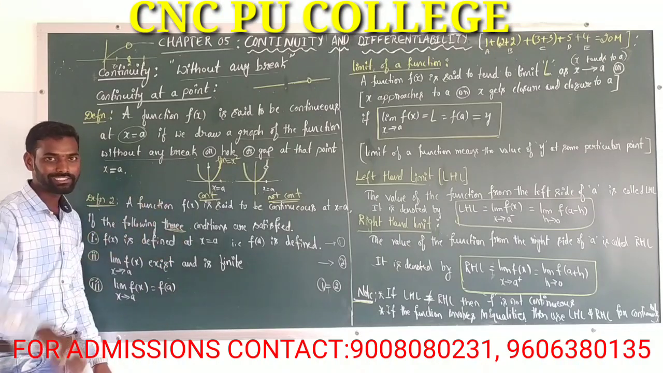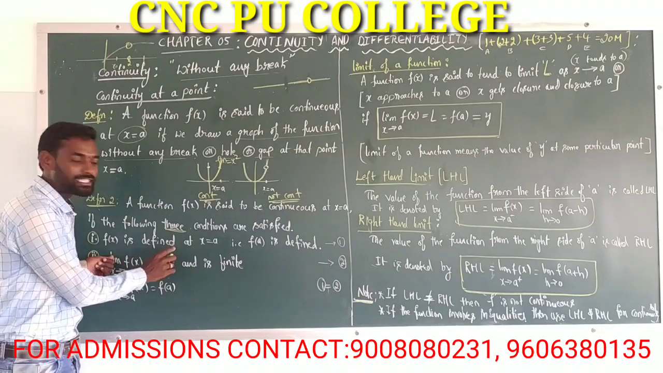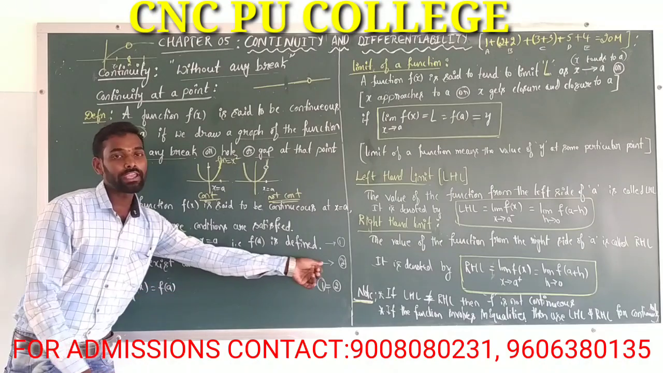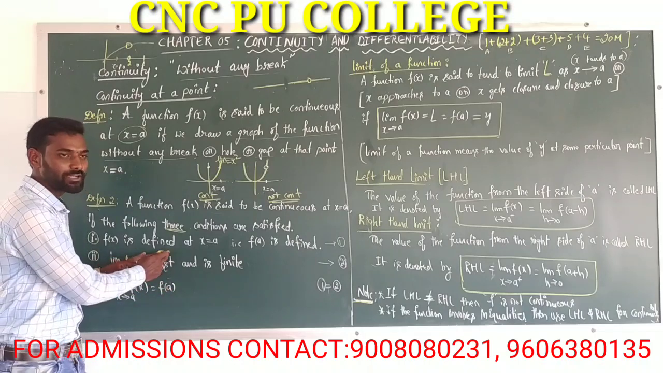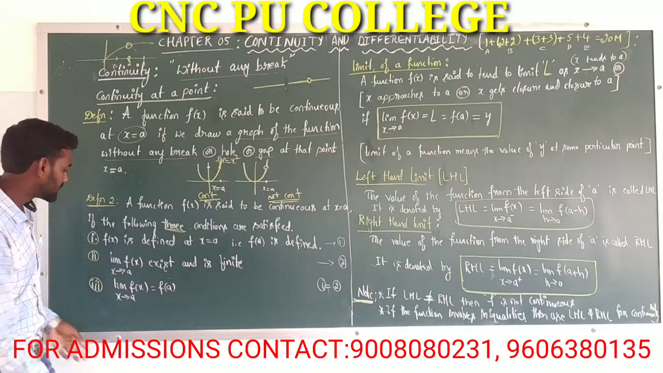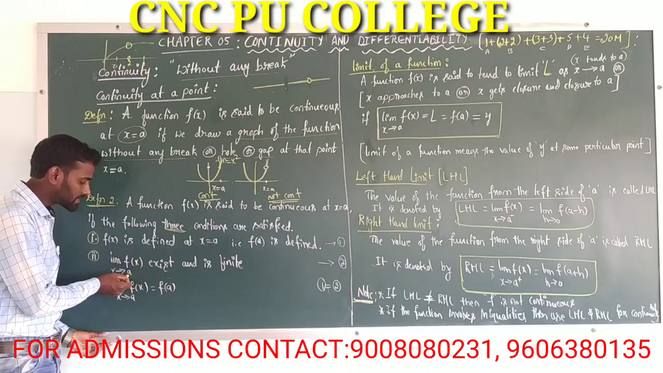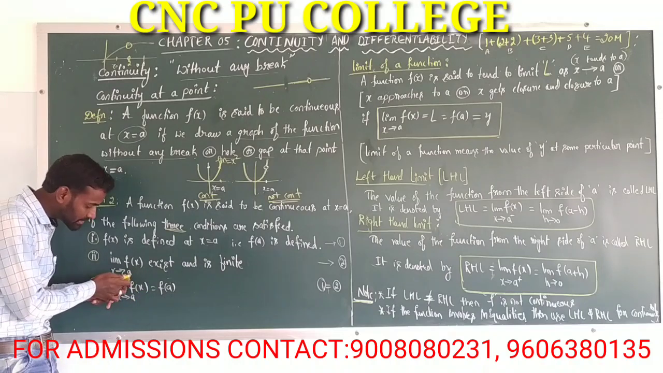Here there are three conditions for continuity. The first condition is f of x is defined. That means f of a is defined. The second condition, limit of f of x as x tends to a exists. That means the limit of a function exists at x is equal to a.